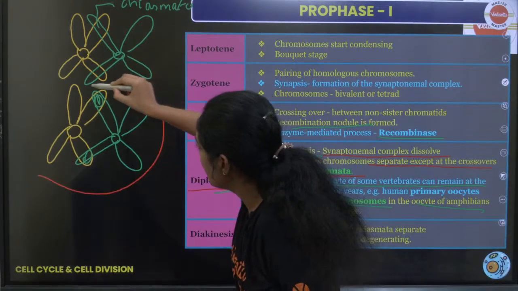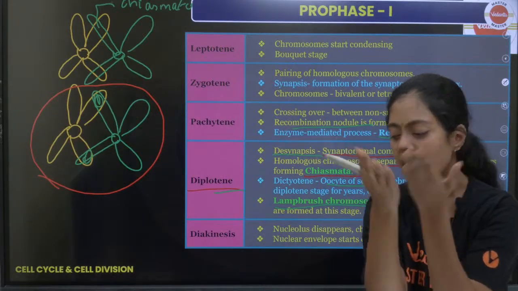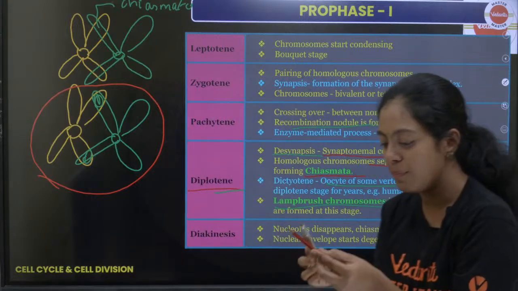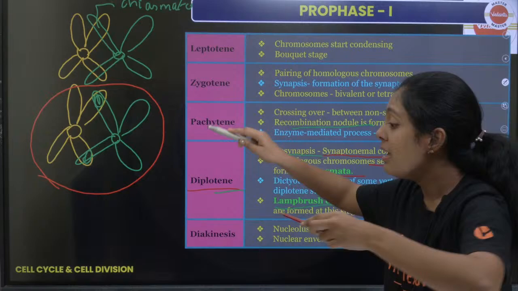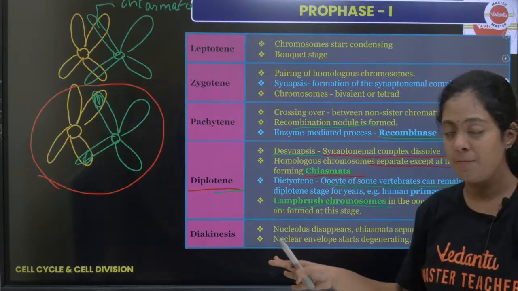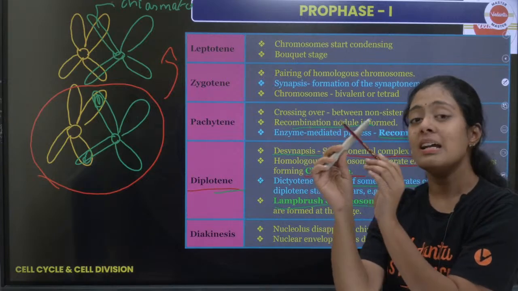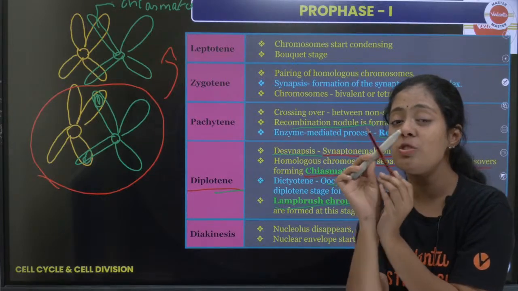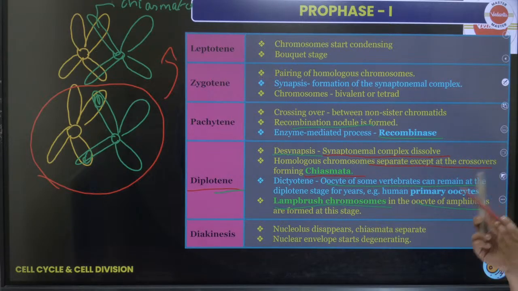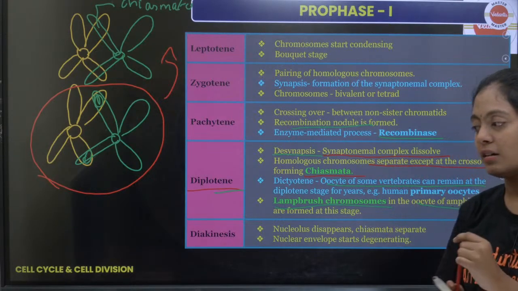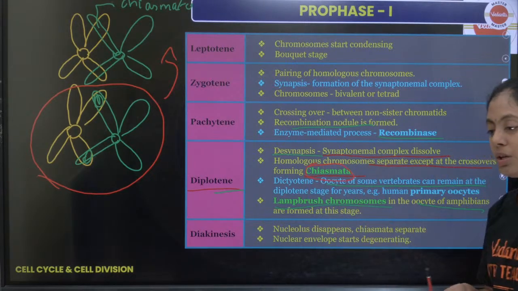Idhu vandhu ungaloda pachytene. Pachytene-ல என்ன நடக்குது? synaptonemal complex இருக்குது. ரெண்டு குரோமோசோமும் ரொம்ப கிட்டையா இருக்கு. இப்படி இருக்குன்னு வெச்சுக்கோங்க. I'm not able to show it exactly. இப்போ desynapsis-ல என்ன நடக்குதுன்னா, the synaptonemal complex disappears. இந்த complex இங்க disappear ஆயிருது. அப்ப என்ன ஆகுது? இன்னும் clear-ஆன distinct-ஆன X-shape structure தெரியுது. That is what I call chiasmata. இப்போ புரிஞ்சதா? Is it clear? So you can see the formation of chiasmata takes place in diplotene.